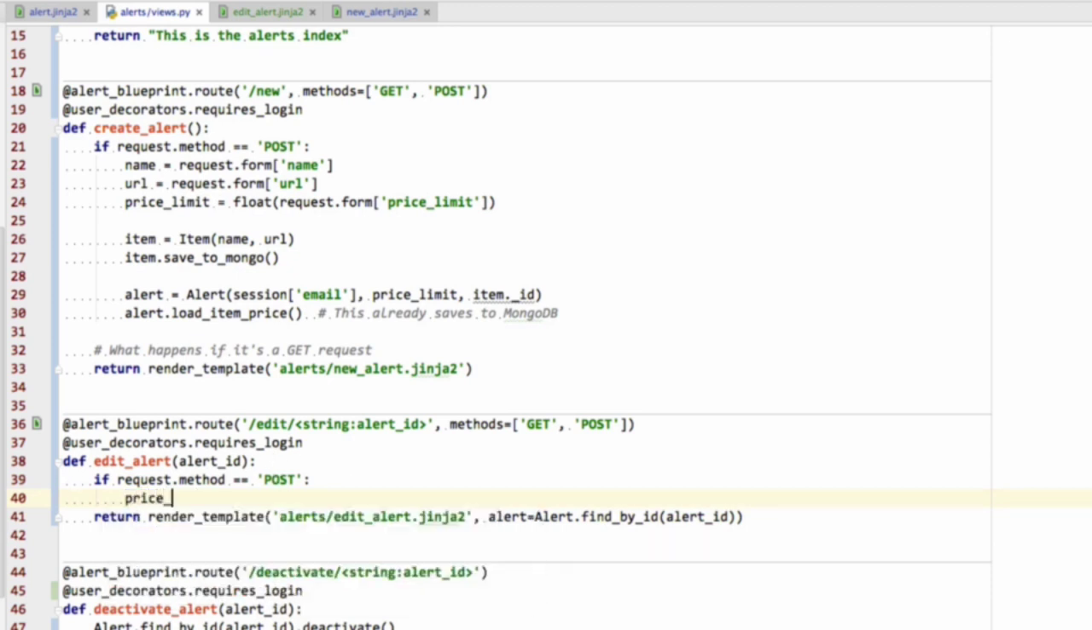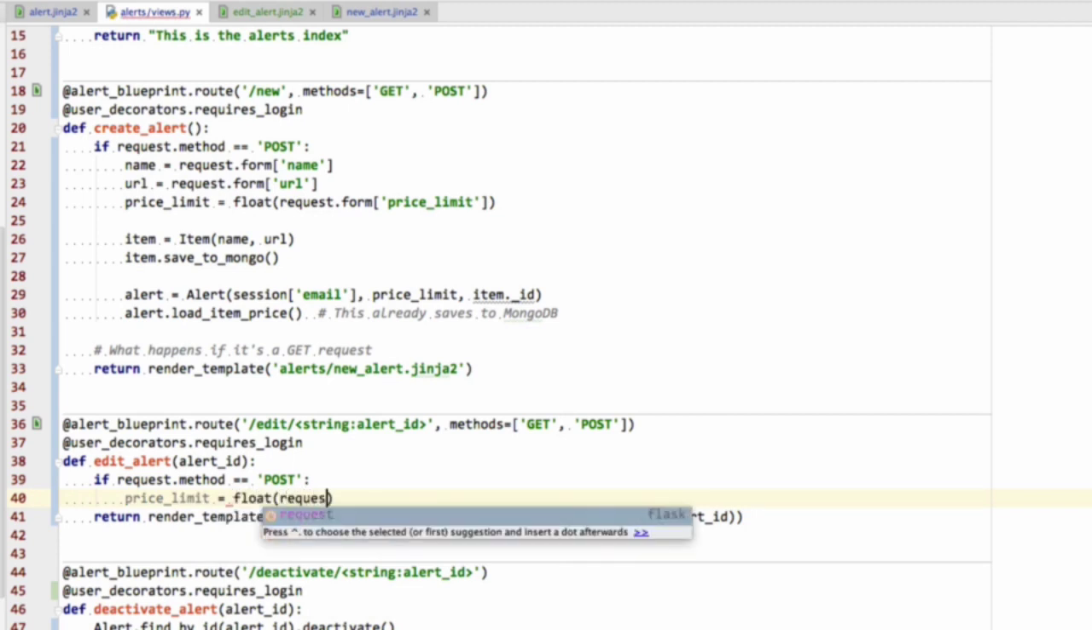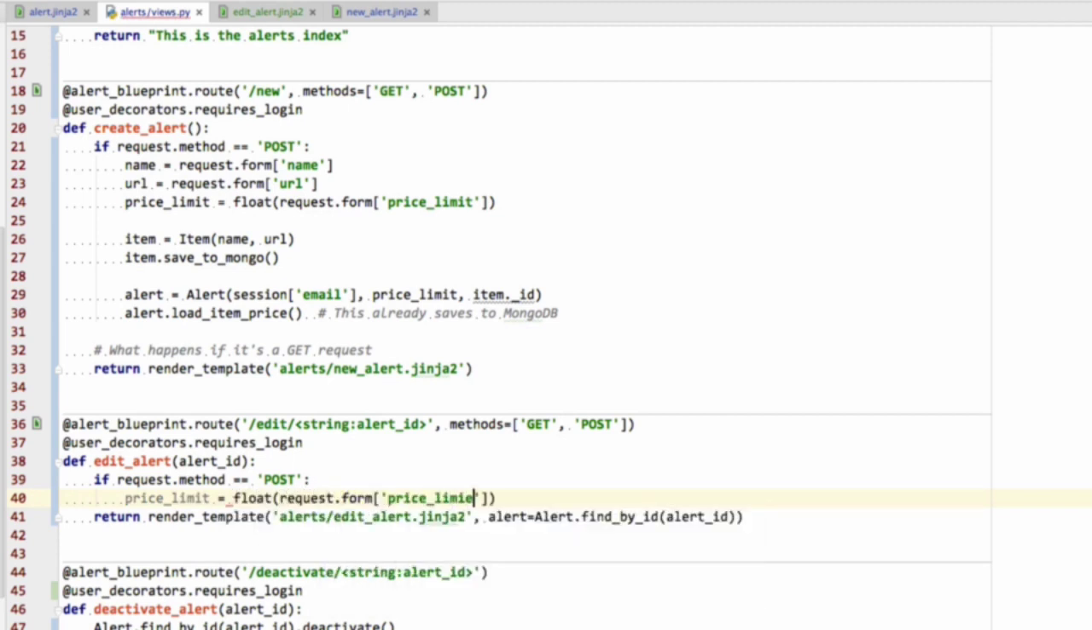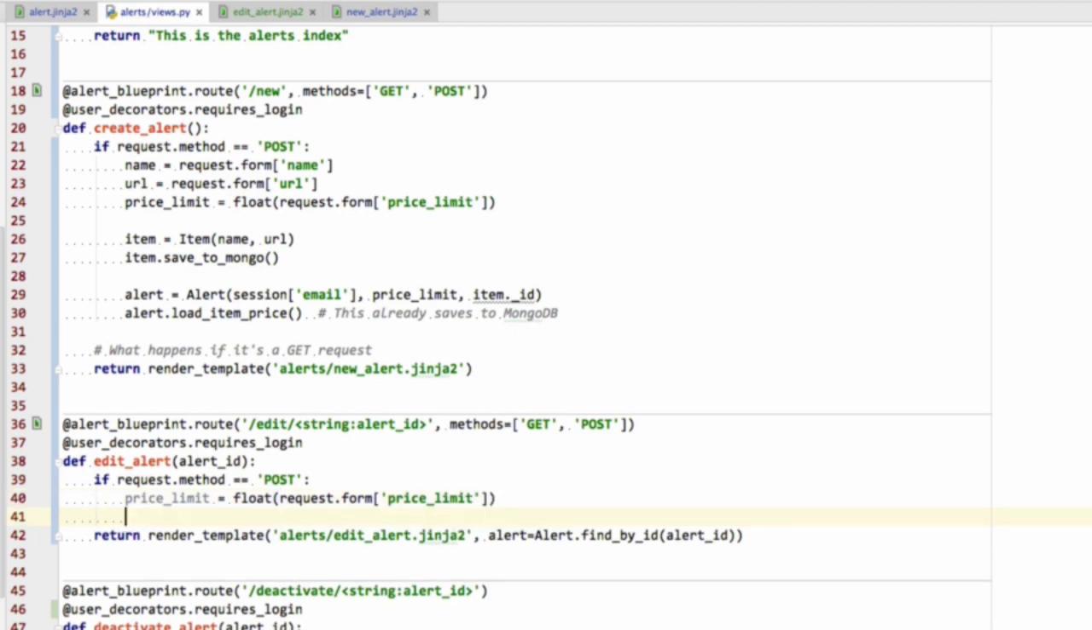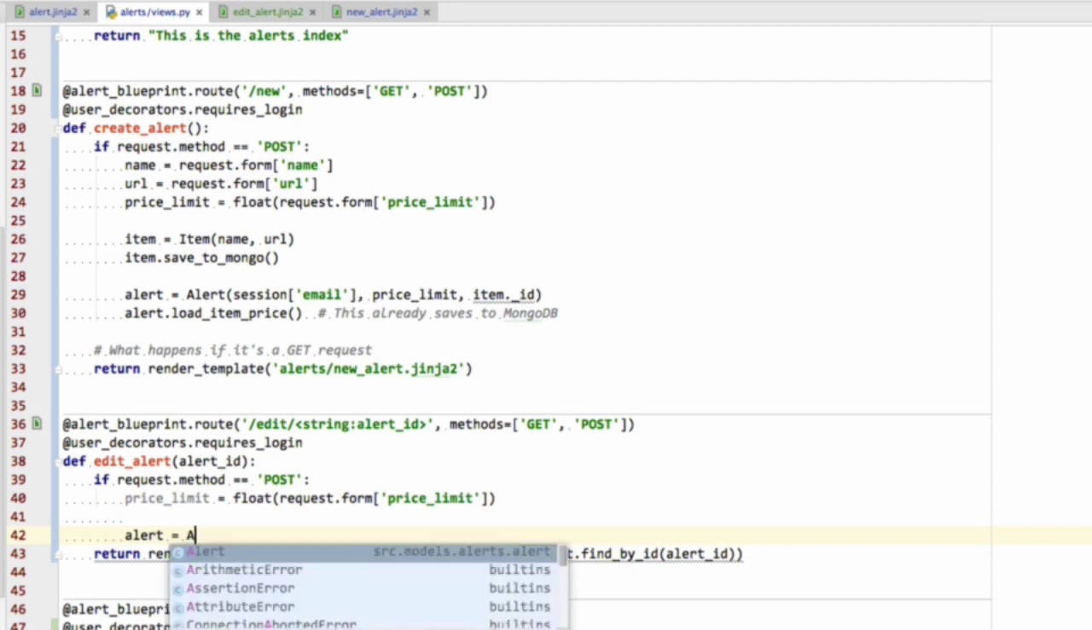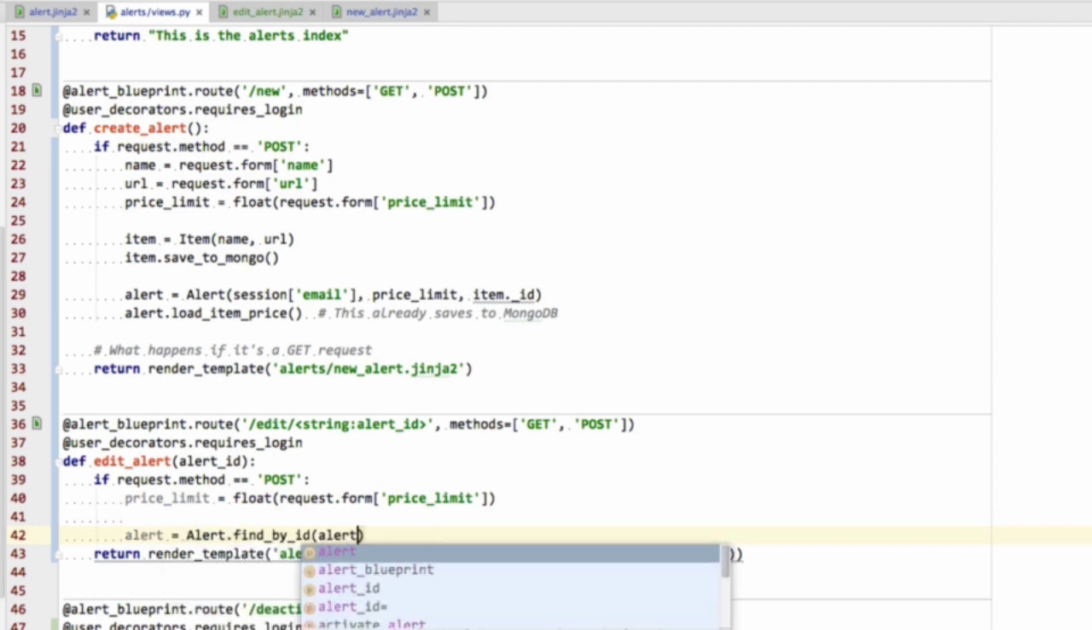The price limit that we're getting from the form is a float, request.form price limit. Remember, we have to convert it to a float so it stays valid. The alert is alert.findById for alert ID.